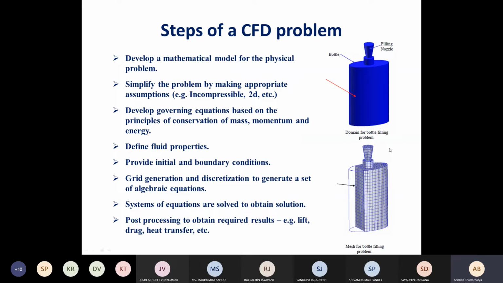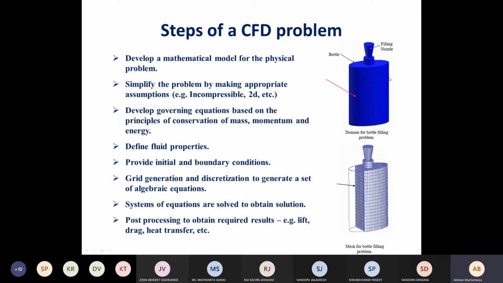So we have solved the problem for filling, and we find that after solving, the results show that the velocities at the top are going outside, towards outside. Anything can happen because you are numerically solving a problem. It is not guaranteed that your solution is going to be correct. If I find that the velocity is outside, it means that flow is going outside, but it cannot happen because we know that we are solving a problem with boundary conditions so that the flow should be inside.